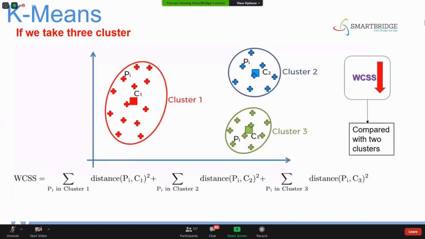You're not giving the correct answer. What is the maximum number of centroids that can be formed? Centroids are nothing but clusters, right? What is the maximum number of centroids or clusters that can be formed?